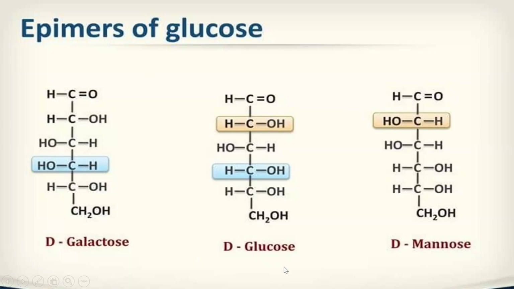So you can say galactose and mannose are the epimers of glucose, meaning they have a structure similar to glucose only, but there is one difference in one carbon atom.